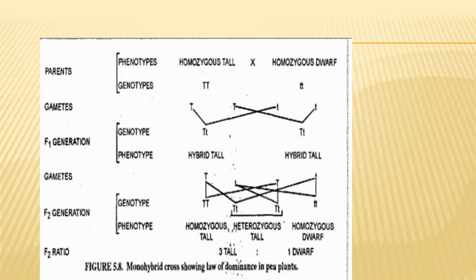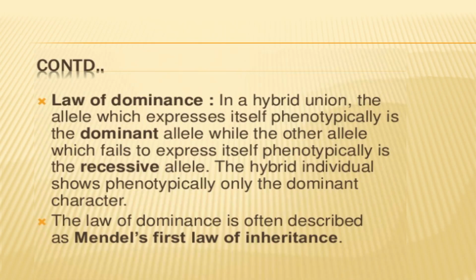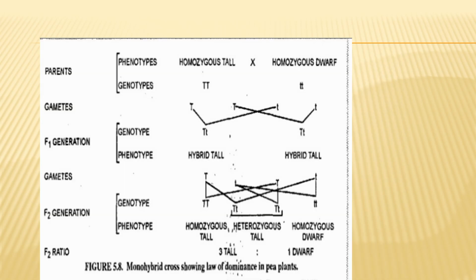Always remember that Mendel's first law of inheritance is also known as the law of dominance. It means the dominant character will show itself and the recessive character will be hidden by the effect of the dominant character.